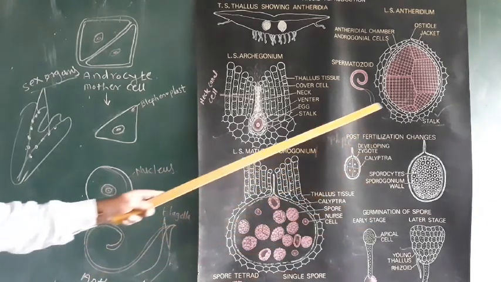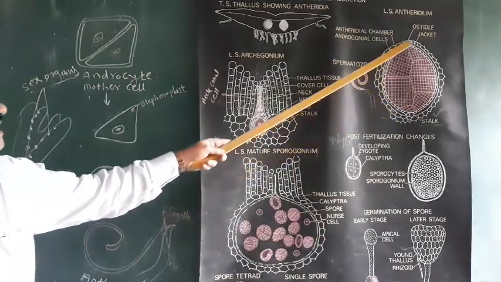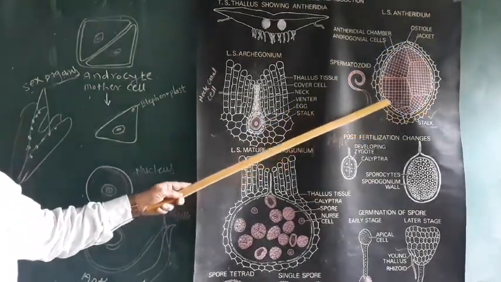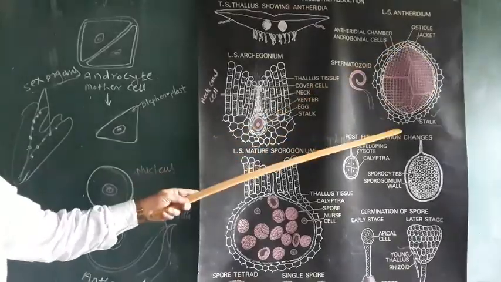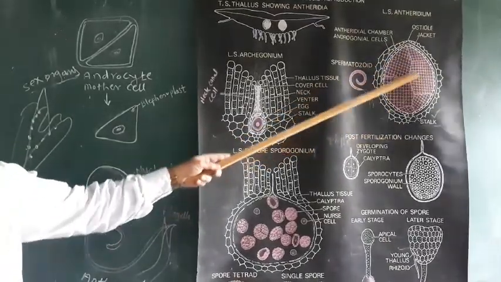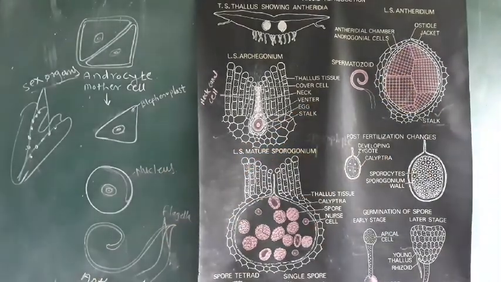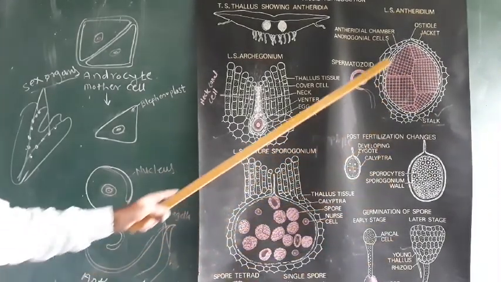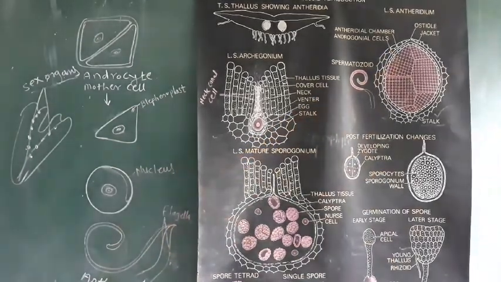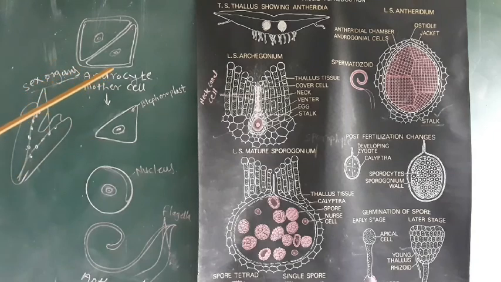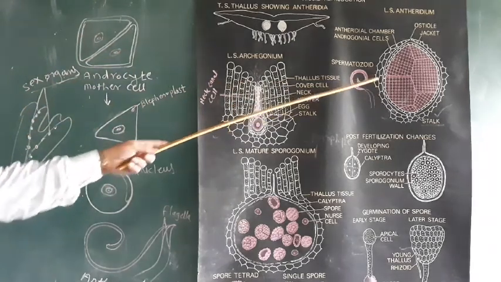The body of the antheridium is surrounded by a single-layered sterile jacket, and on the inner side there is a mass of androcyte mother cells, also called androgonial cells. During the metamorphosis of the androcytes, the blepharoplast is also formed. This is the androcyte mother cells, and there are many such androcyte mother cells.